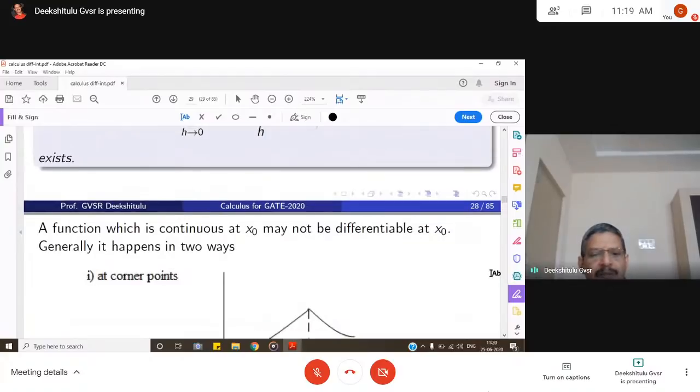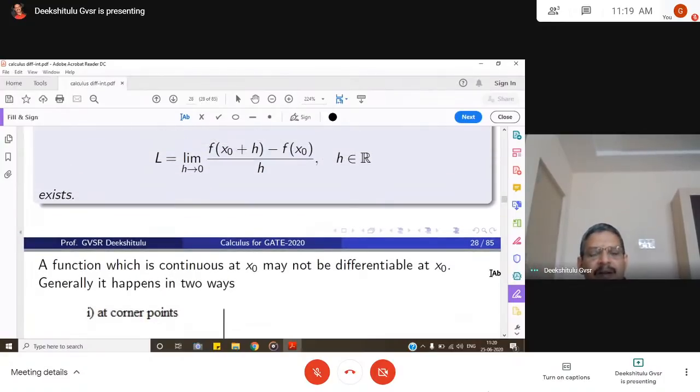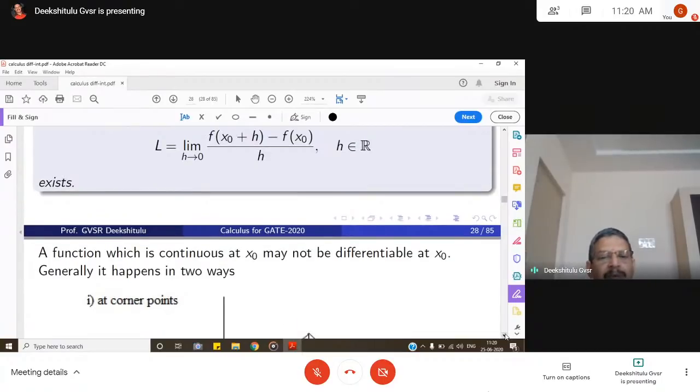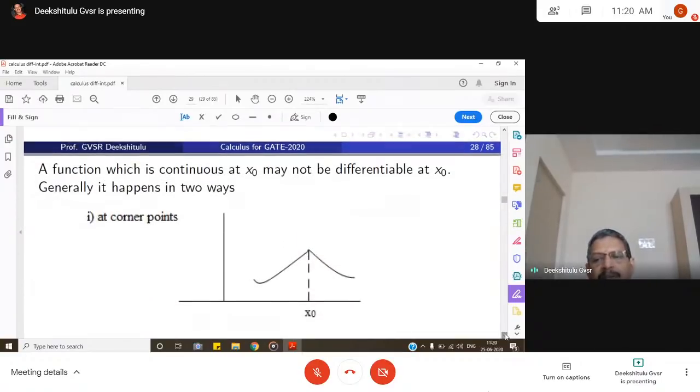A function which is continuous at x naught may not be differentiable at x naught. If the function has a limit at a point, then we can talk about continuity. If the function is differentiable, the function is continuous. The converse need not be true. That means every continuous function need not be differentiable. When does it happen? Let us see.